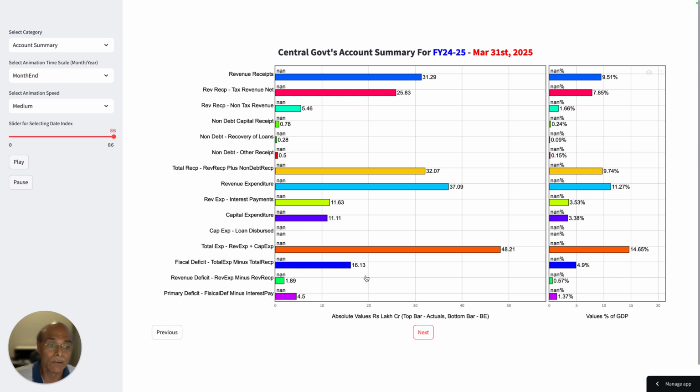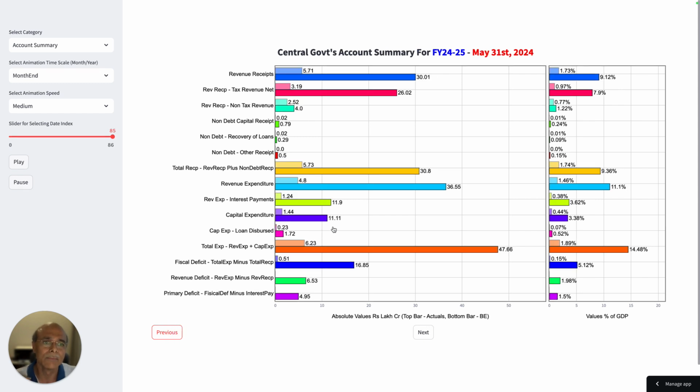Right. Now look at capital expenditure. The capital expenditure still stays at 11.11 lakh crores. If I go into the details of the expenditure, you will see that there is no change in capital expenditure. If I go previous, you will see this number remains the same. There has been no change.